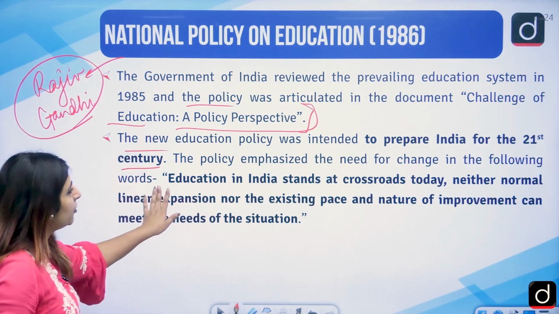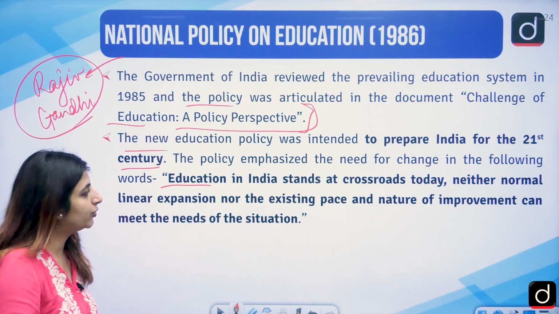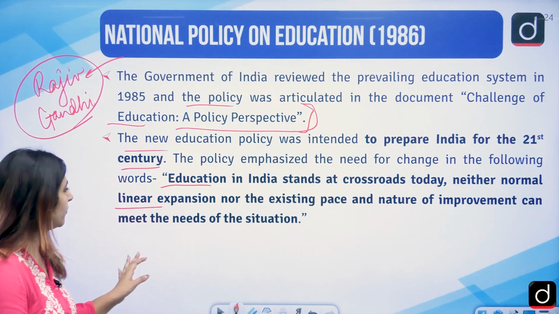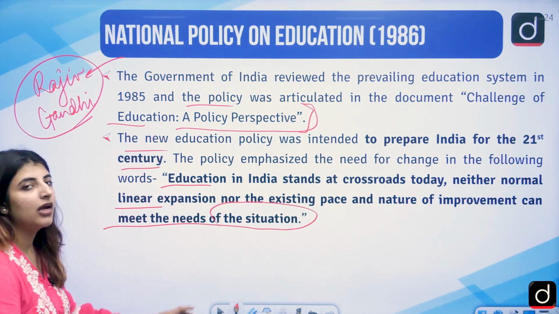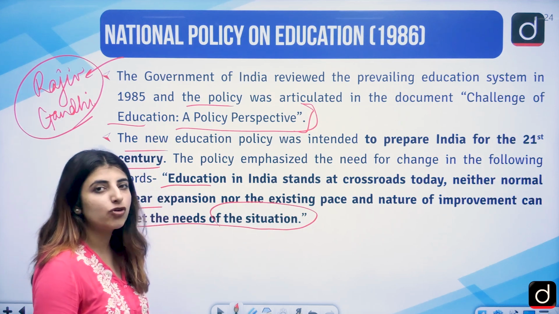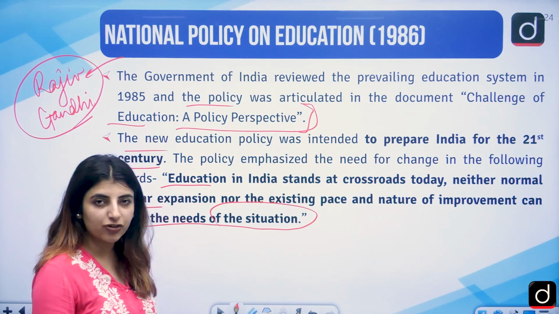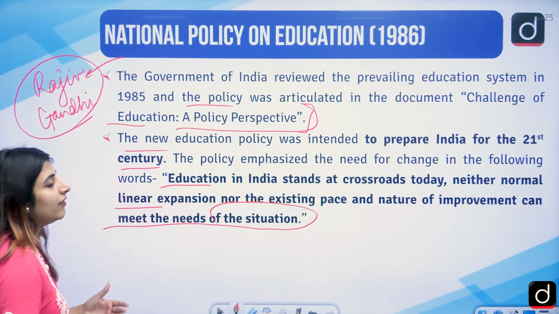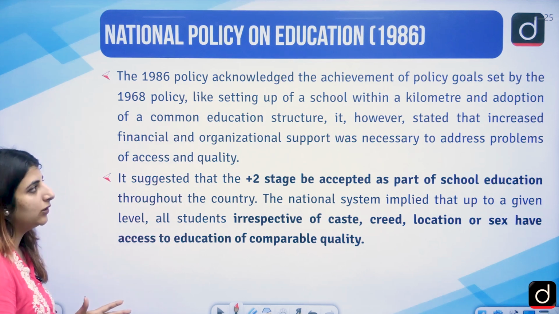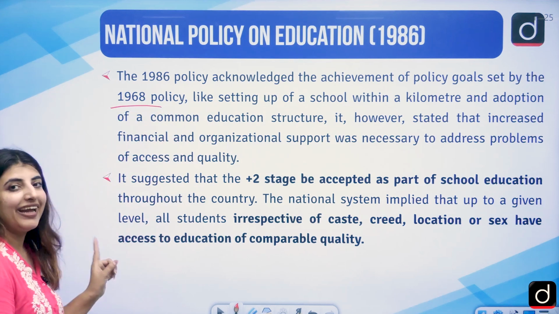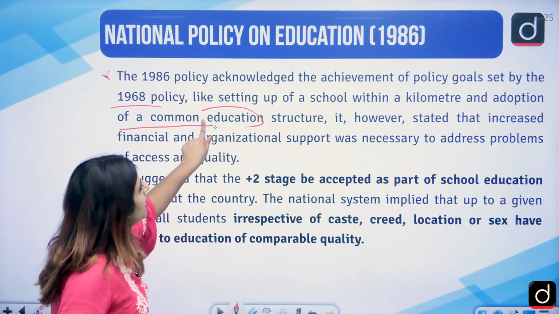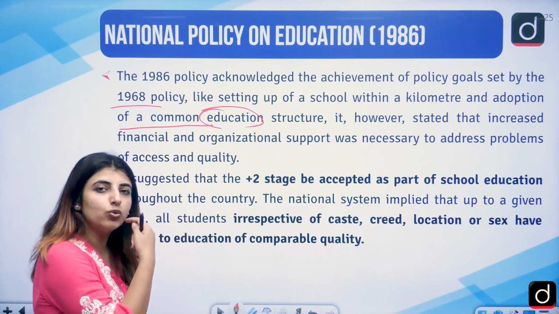divided, etc. Education in India stands at crossroads today. Neither normal, linear expansion, nor the existing pace and nature of improvement can meet the needs of the situation. What kind of situation? The need of the situation of the 21st century. So we need to bring forward certain reforms in the educational sphere, so that we can move forward. It acknowledged the achievement of policy goals set by the 1968 policy, like setting up a school within a kilometer and adoption of a common educational structure, like we have the 10+2 structure, etc.